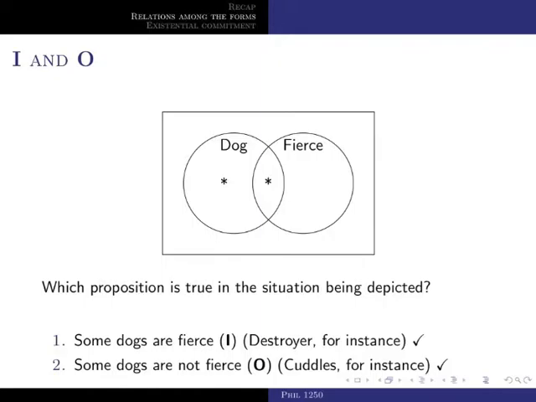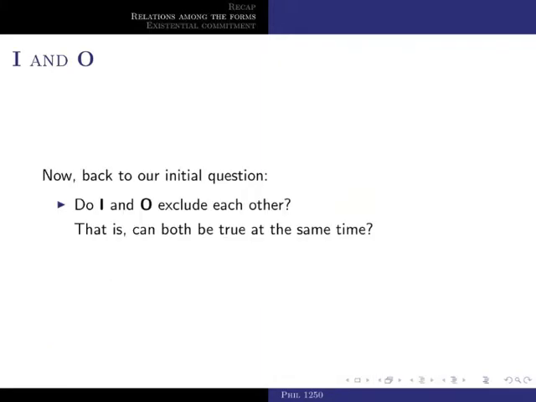Proposition I is made true by the asterisk in area 2, right, where we place Destroyer. And proposition O is made true by the asterisk we place on area 1, right, where we have Cuddles. Now, back to our initial question. Do I and O exclude each other? That is, can both be true at the same time?